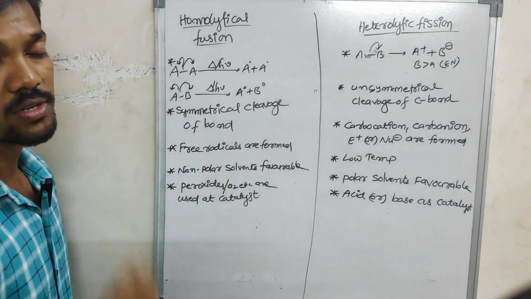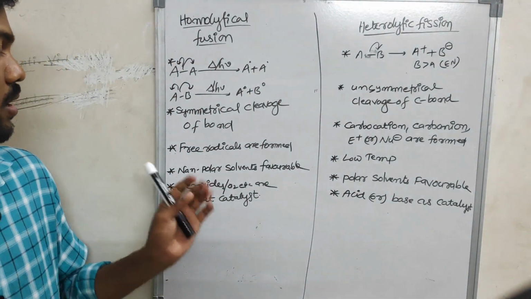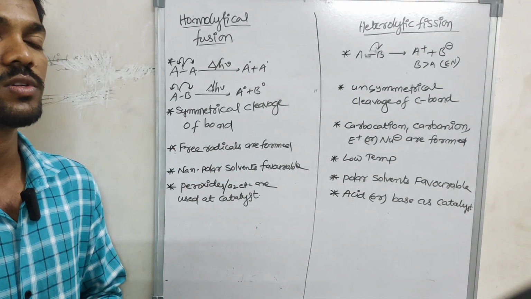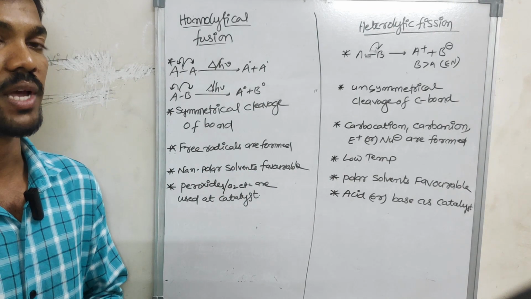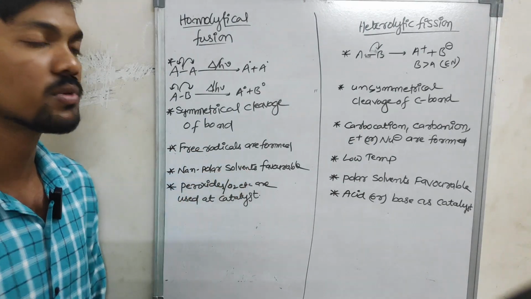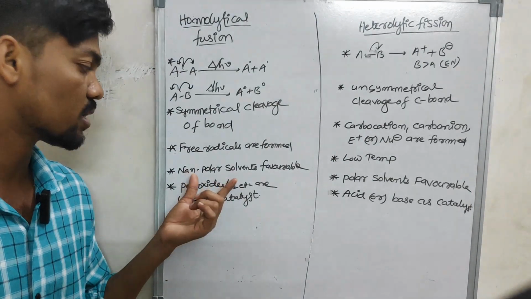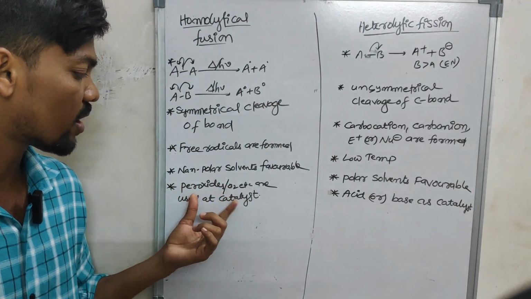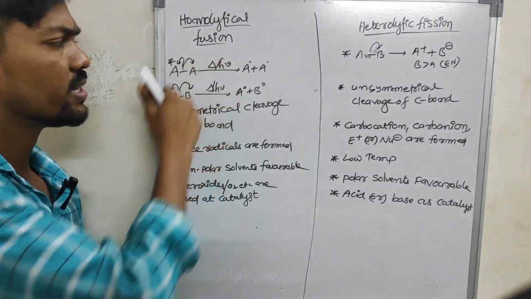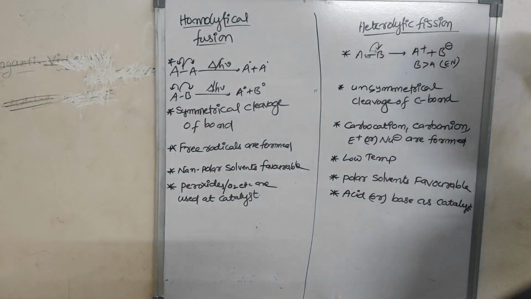Here non-polar solvents are favorable. Non-polar means dipole moment equal to 0. If a dipole moment is there, it means polar. Non-polar solvents, for example, benzene, and aromatic compounds in general, are called non-polar solvents. Peroxides, O2, etc. are used as a catalyst. In this case, instead of heating or h nu, we can keep peroxides as a catalyst. So this is homolytic fission.